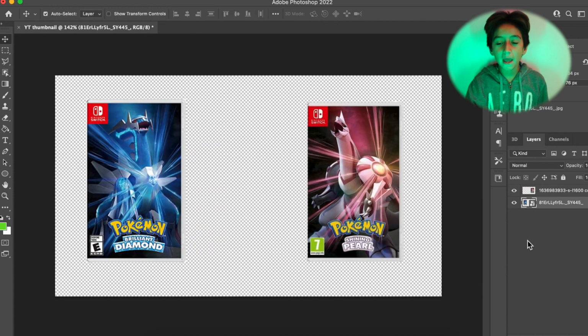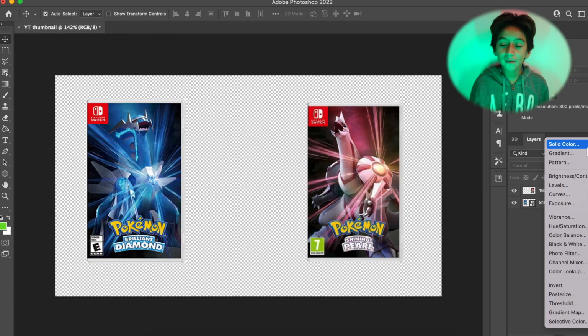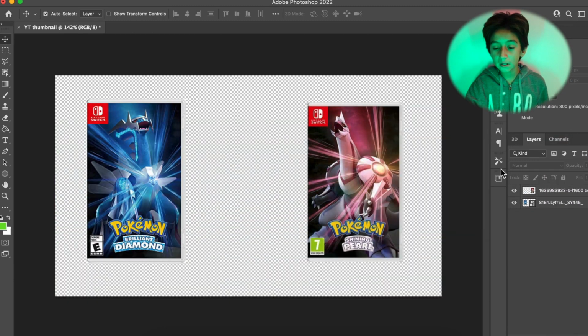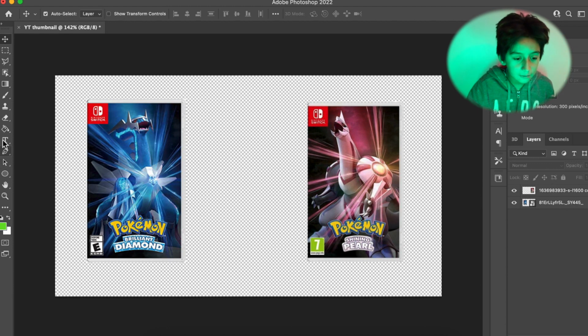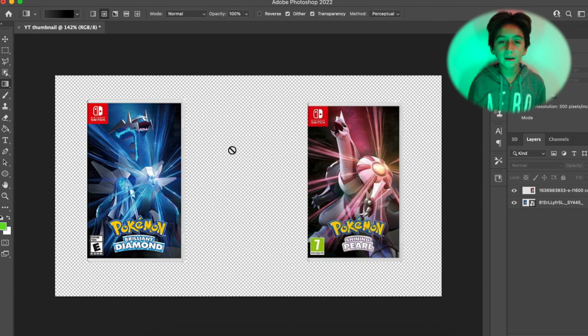So let's create a background. First, click on the bottom. It might be a little cut off on the screen, but it says Create New Fill or Adjustment Layer. And then you can do a solid color or gradient. I'm going to try to do a gradient. Or if you don't want to do it that way, you could just go to the gradient tool. So we could do radial gradient, that pretty much means just like a circle in the middle. And then linear means like a line gradient.